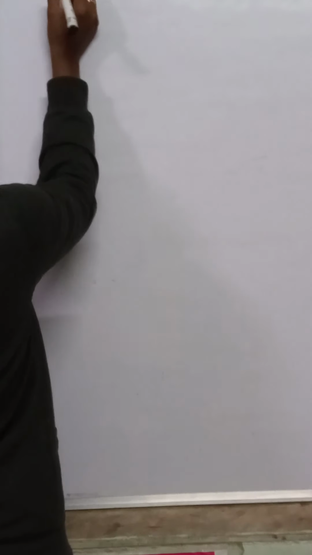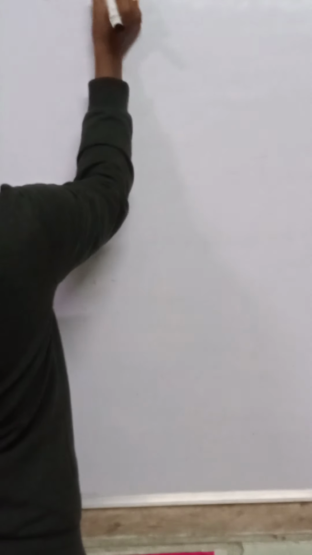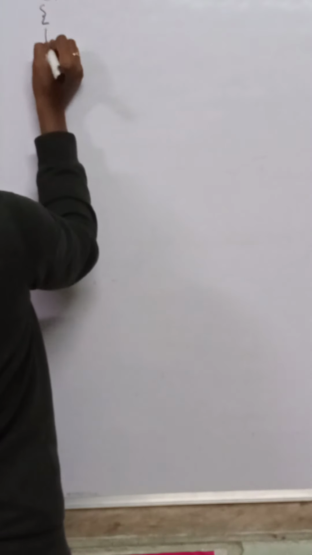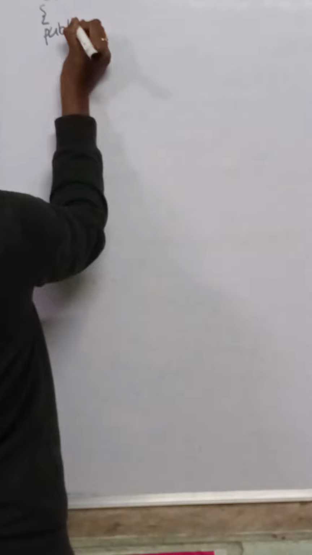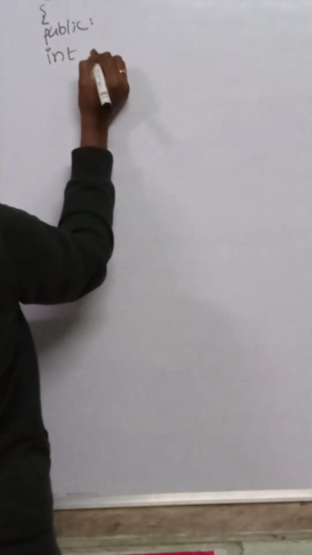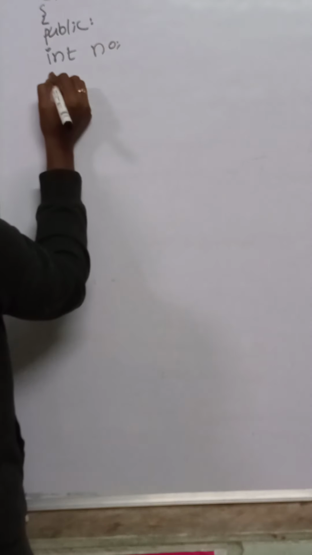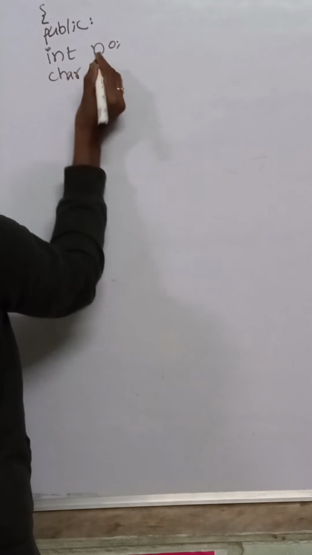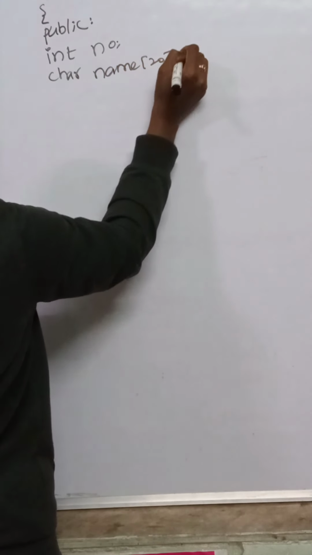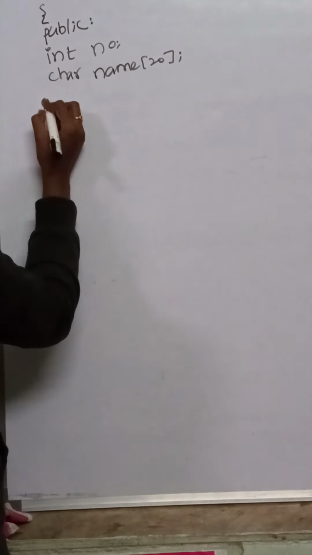Now, I am explaining the default constructor directly with a program. I'm taking the previous Student example. Now, how to write a class? Class Student is my class name, and I have an access specifier as public. Now declare an integer number and a character array name.